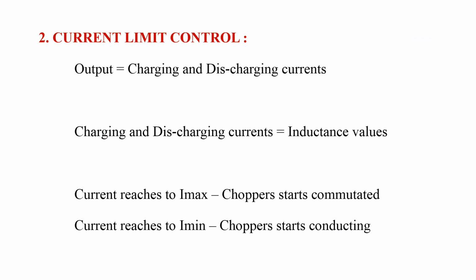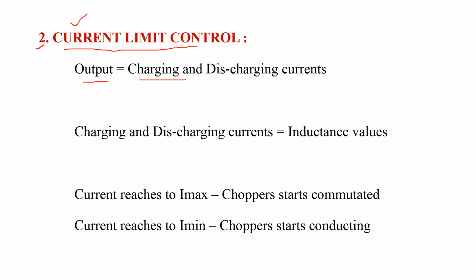Coming to second method for controlling the output voltage of chopper, that is current limit control. The concept of this method for controlling the output voltage is very simple. In this, the output voltage is controlled by controlling the current values. That is, the output voltage depends upon the charging and discharging currents of the chopper.